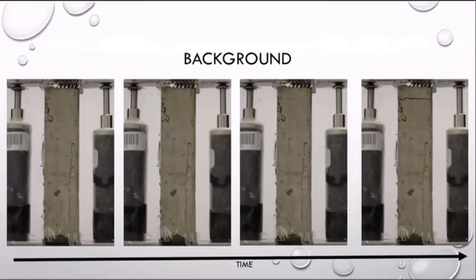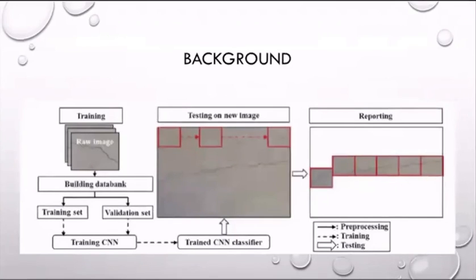There have been a few proposals about it. One of the most common proposals is that if we collect a lot of data, label it, and train a CNN, then we can test on any such surfaces and find out where the crack is, and we can report those cracks for engineers to repair such a structure.